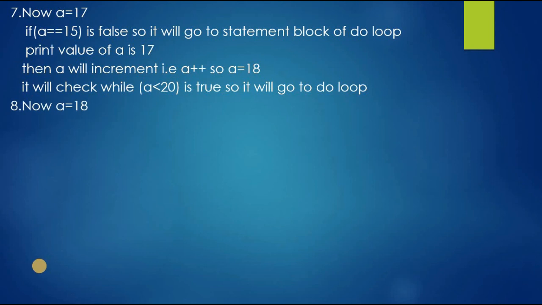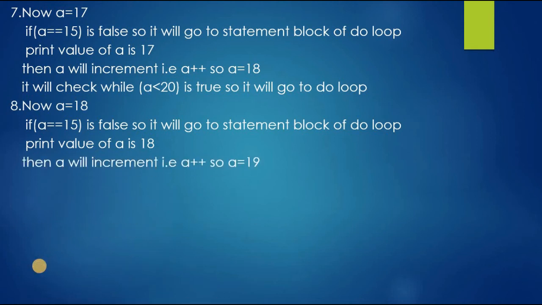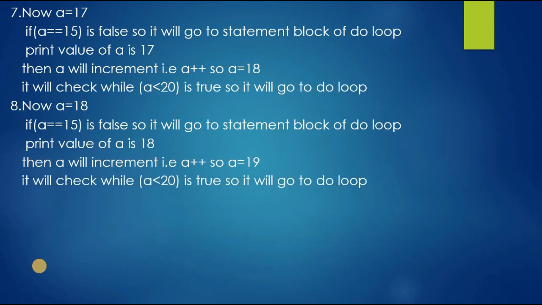Now a is 18 and it will check the if condition, the condition is false here, so again it will go to the do loop statement block and print the value of a is 18. Then a will be incremented, now a is 19, the while condition is checked here, the condition is true, so again it will go to the do loop.